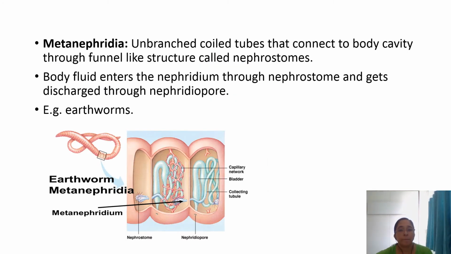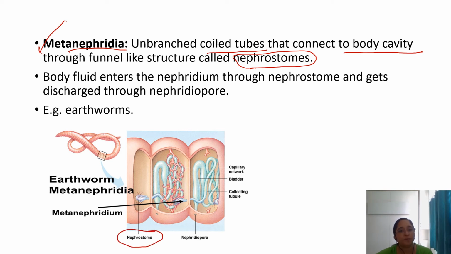Another one is metanephridia. These are unbranched coiled tubes that connect to the body cavity through a funnel-like structure called nephrostome. Here you can see the metanephridium structure.